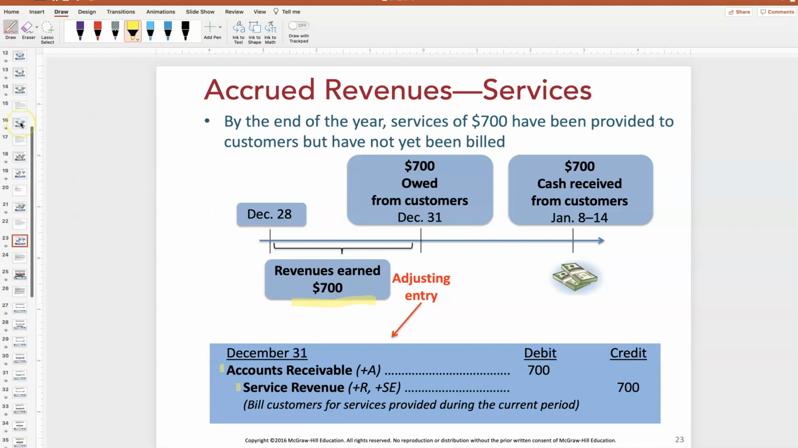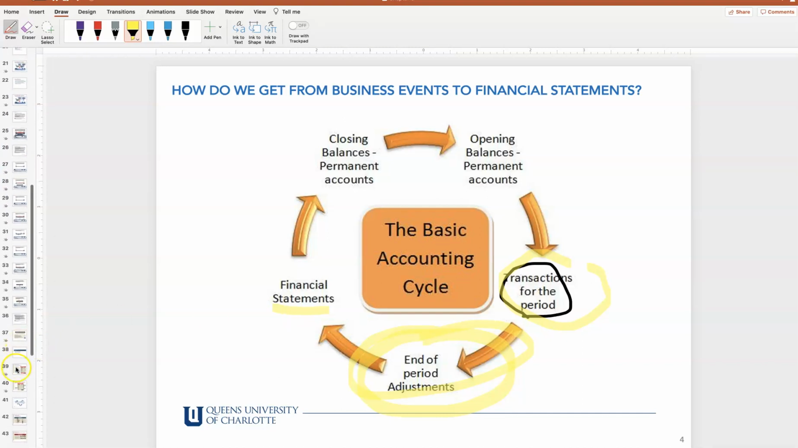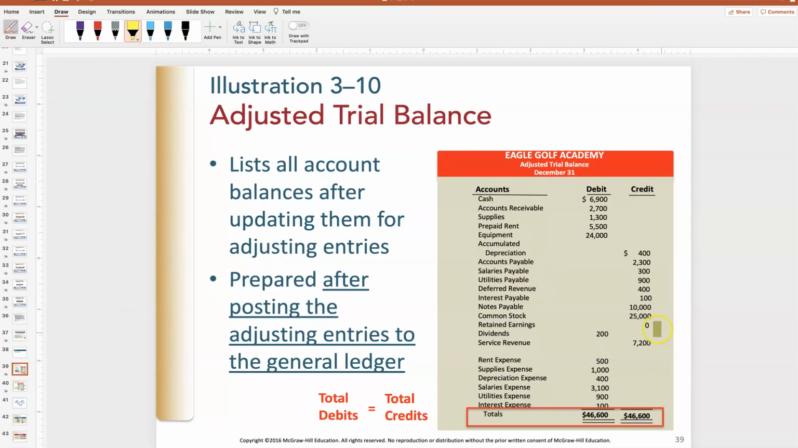So remember, let's go back to our cycle, the beginning, right? We did transactions for the period in Chapter 2. This chapter we've been doing end of period adjustments. And now it is finally time to do the financial statements, right? In between finishing my end of period adjustments and my financial statements, I have to post those adjustments. That just means update the balances, put together a new trial balance, right? Because obviously, since I made more journal entries, I've got more balances that I need to update.